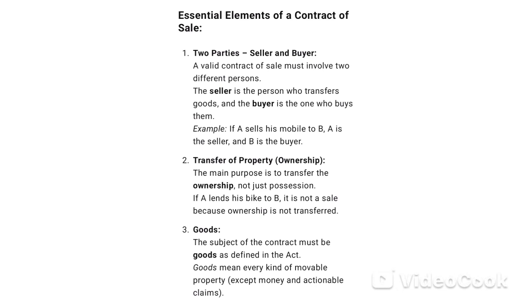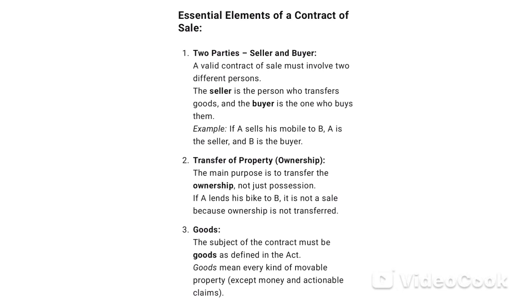1. Two parties, seller and buyer. A valid contract of sale must involve two different persons. The seller is the person who transfers goods, and the buyer is the one who buys them. Example, if A sells his mobile to B, A is the seller, and B is the buyer. 2. Transfer of property, ownership. The main purpose is to transfer the ownership, not just possession. If A lends his bike to B, it is not a sale because ownership is not transferred.